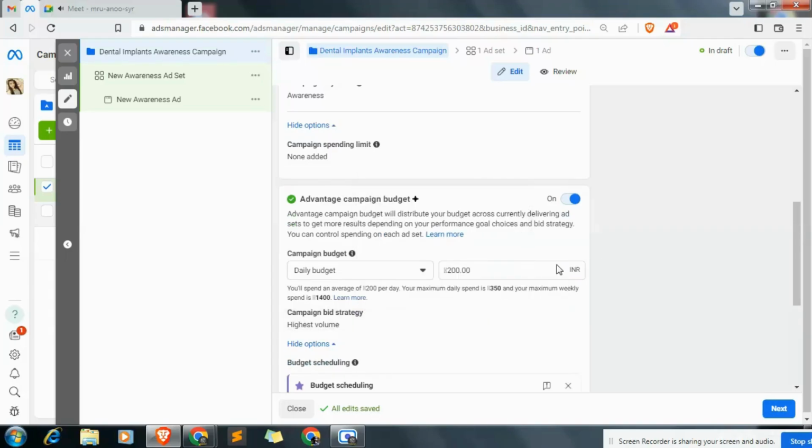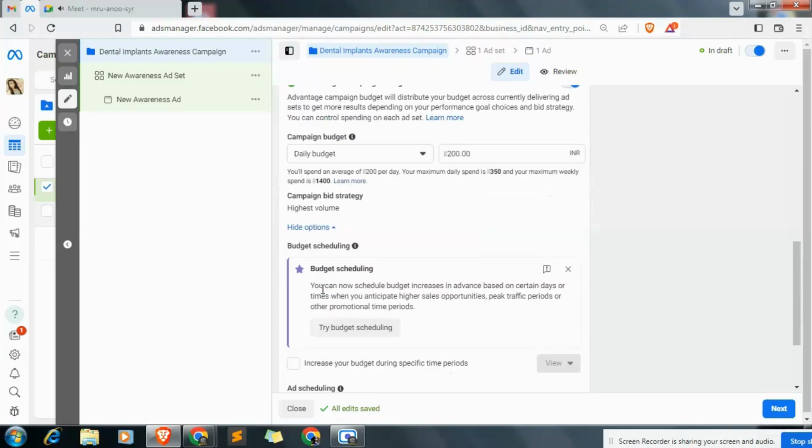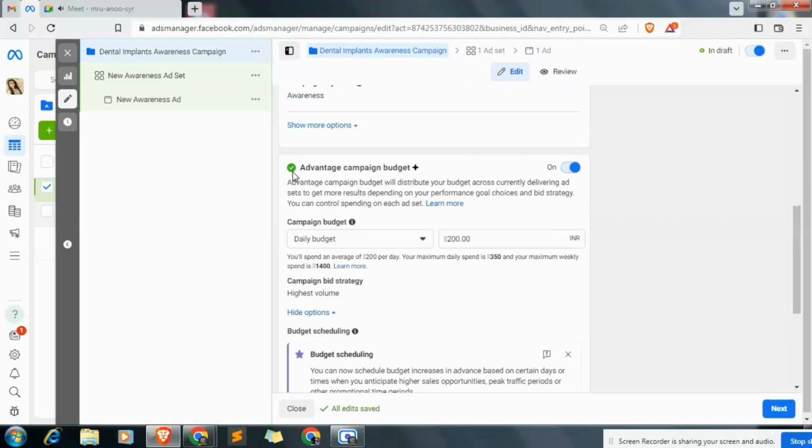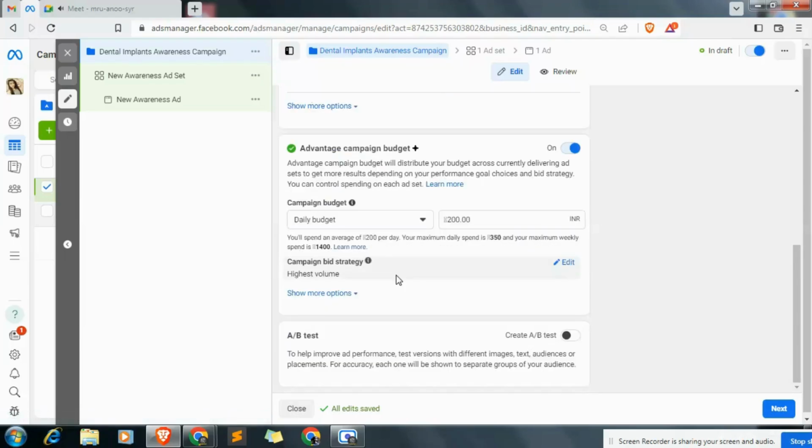And let me tell you that the minimum ad budget in social media marketing, like in Facebook, is 83 something rupees, and the maximum is until you can spend. So here we will put the same ad budget. Okay, now let's go to the next part and let's hide this option. Okay, so we have selected Advantage campaign budget, and hide this part.